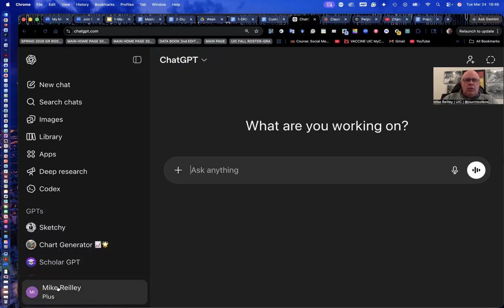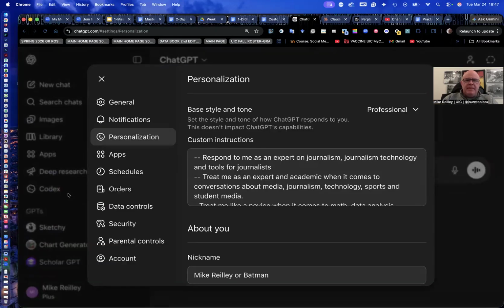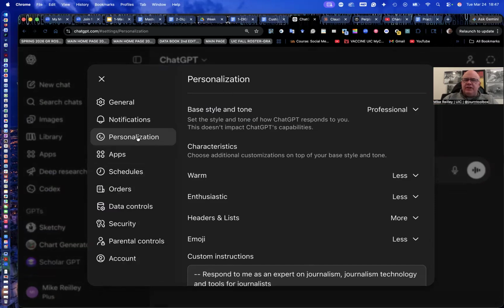Down here in the lower left-hand corner of your ChatGPT, and this works in the free account or paid accounts. I've got a $20 a month plus version of ChatGPT. Down in the lower left corner, if you just click on your name where it says Plus here, if you have the free version it will just say Basic, and go in here, you'll see things like personalization and settings. Click on personalization, and it'll give you some options here, and it defaults to personalization. It also has data controls that we'll talk about in a minute. That's your privacy settings. They kind of bury them under data controls.